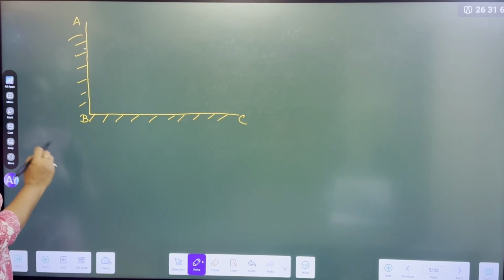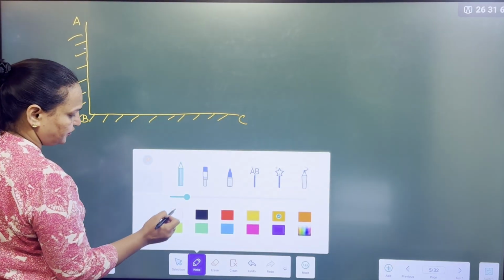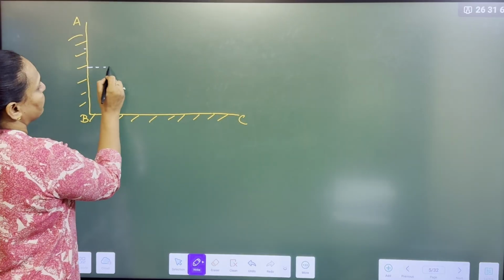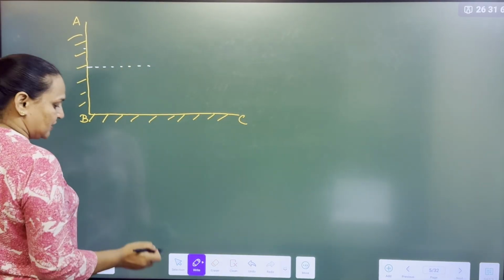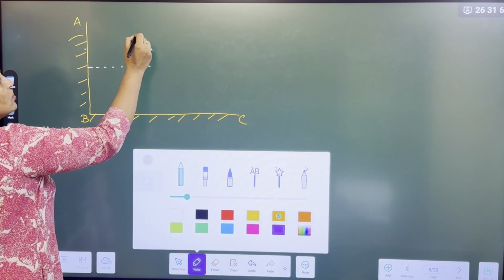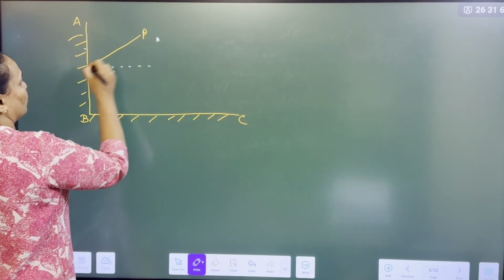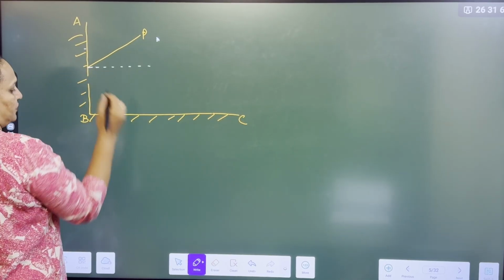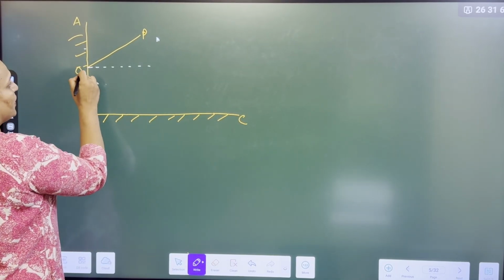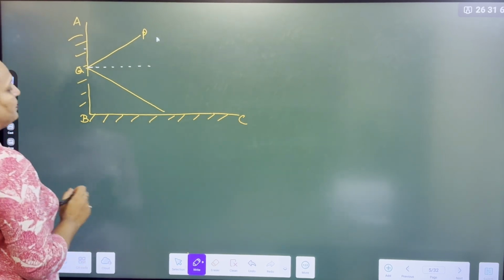Both are kept at 90 degree. Now listen, here is a normal on AB. An incident ray comes on the mirror AB. Suppose this is PQ, and it reflects and hits the mirror BC.